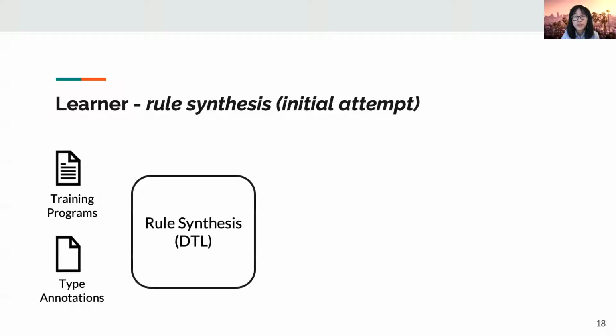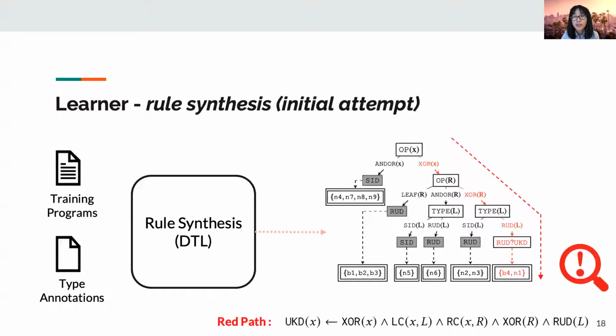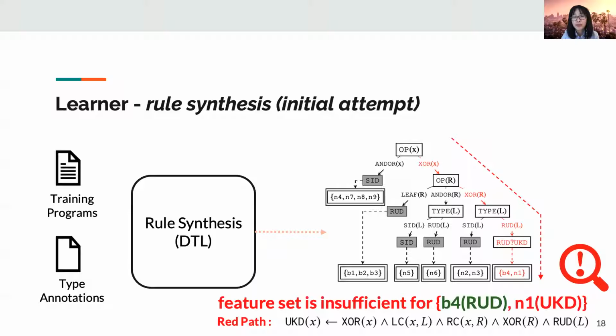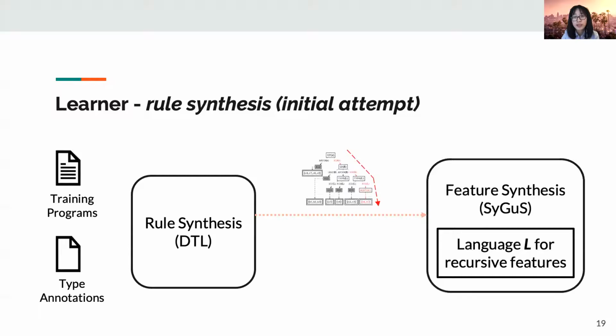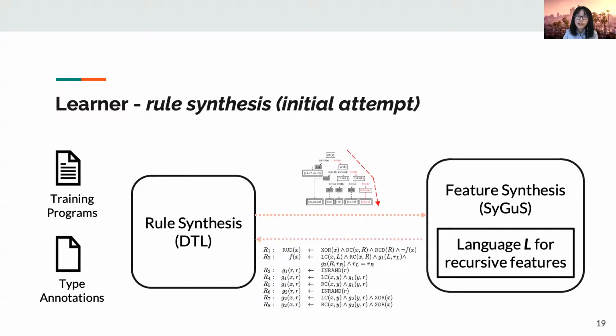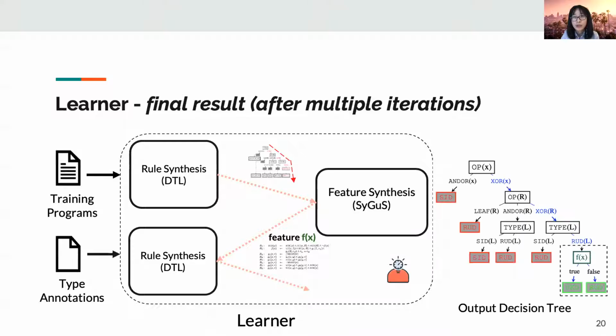Our rule synthesis part makes its first attempt and generates a new tree. The red path leads to a node where two different types are grouped together. It is due to the fact that the current feature set is insufficient for distinguishing B4 and N1. Therefore, we invoke the feature synthesis part to generate a new feature with a higher information gain in order to assist the rule synthesis part. After receiving the newly synthesized feature, the rule synthesis part makes a second attempt and generates a new tree.